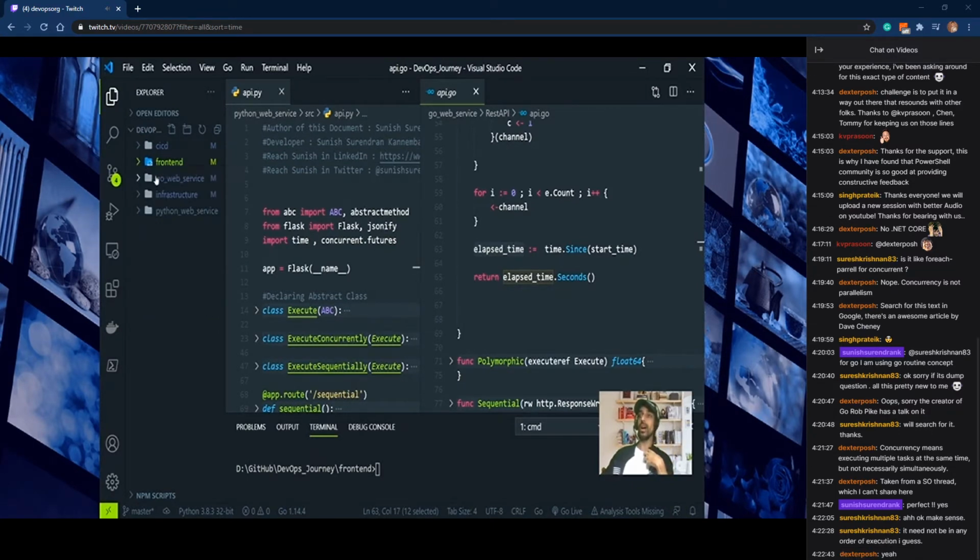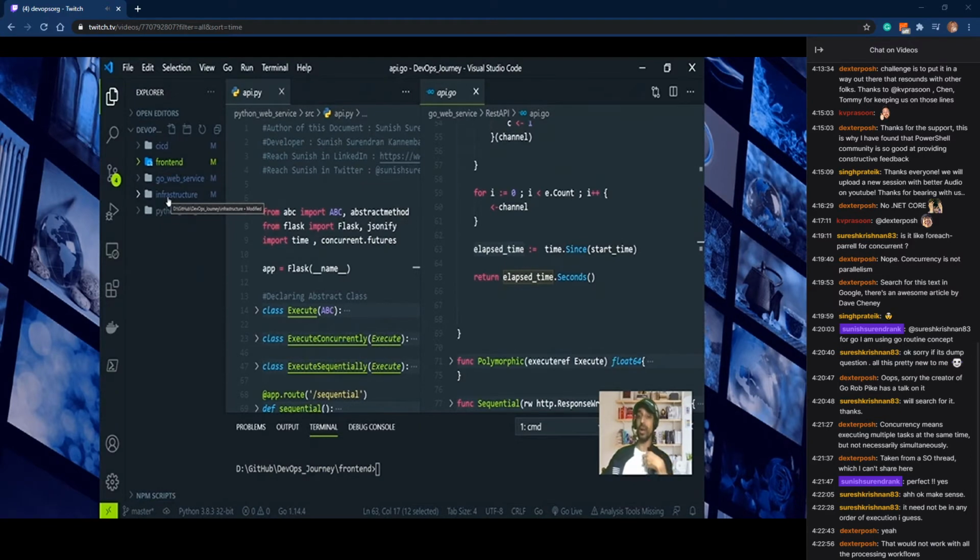So if I want to check this into the repository, what I did is I created separate repositories for all these folders. Why? Because if any change happens to this particular code, the repository has to be updated with the changed code, and there should be a pipeline running for that particular change, right? So to get that logic, I have marked this Python web service as a repository in my GitLab server, the Go web service as another repository, and the front end as another repository. So let's have a look at the GitLab.